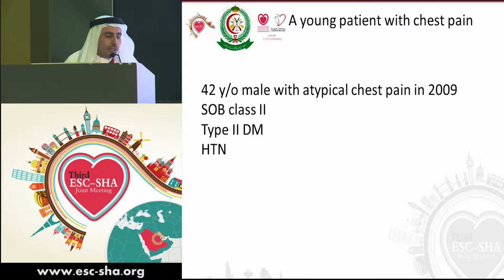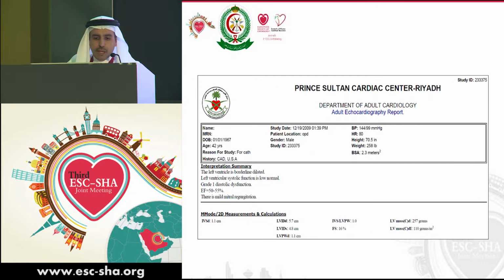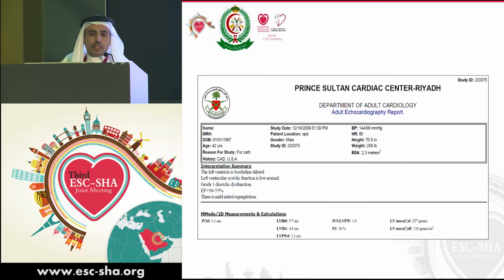He was a 42-year-old gentleman who presented to Prince Sultan Cardiac Center in Riyadh with atypical chest pain and class 2 shortness of breath. His cardiovascular risk factors include type 2 diabetes mellitus for more than 3 years and systemic hypertension. His baseline echo demonstrated low normal ejection fraction around 50 to 55%. He also had grade 1 diastolic dysfunction and mild mitral regurgitation. Otherwise, the echocardiography was normal.